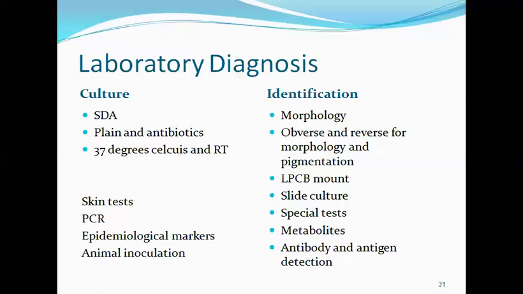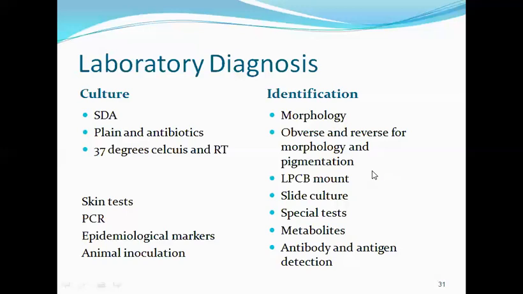Then we need to comment on the color of the fungus. We have to comment on the obverse and the reverse of the slant. Sometimes there are fungi like T. rubrum, Trichophyton rubrum, which gives a nice pigment on the reverse and obverse of the slant. T. rubrum gives a wine red color pigment on the slant. There are many different pathogenic fungi which give such pigments, so we can observe the slant for pigment production also.